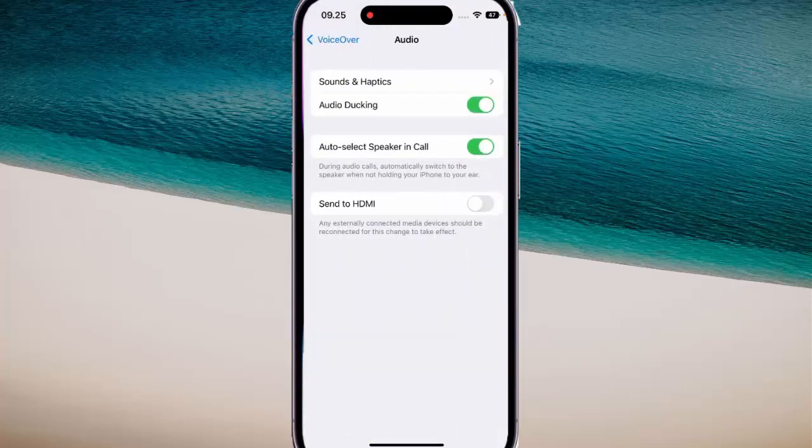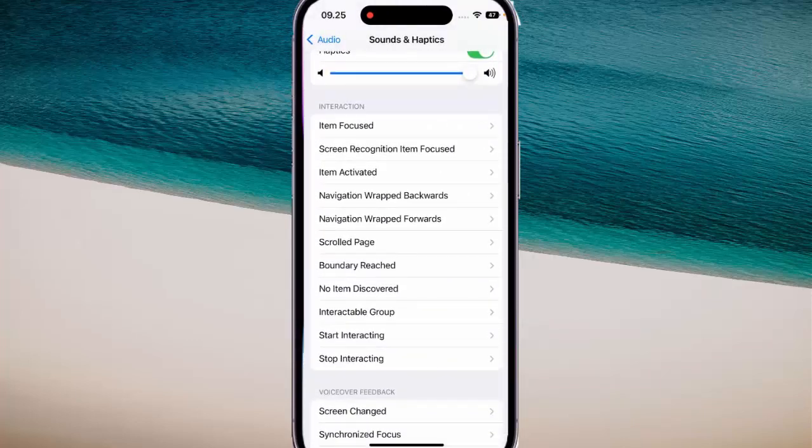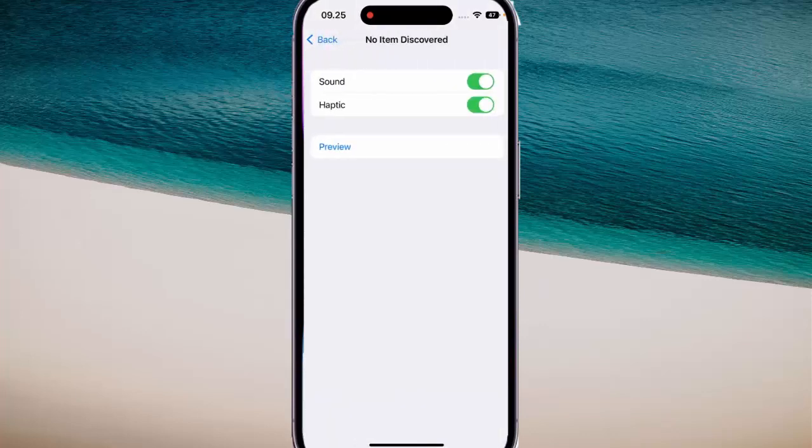tap Sound and Haptic. Next, scroll down the screen, and then under Interaction section, tap No Item Discovered, and then tap the on/off set next to Sound to enable or disable this option.